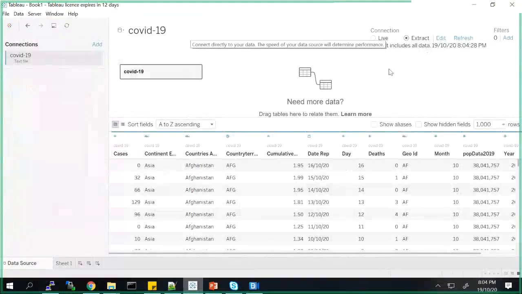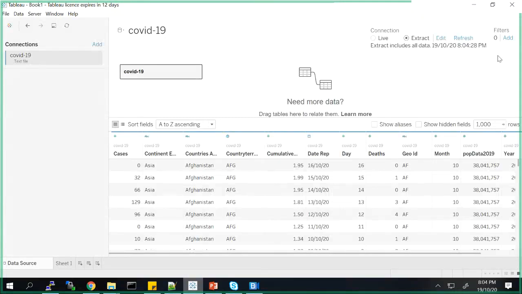Not a live connection. Now you see something called filters over here. This filter is for us to restrict the data from the beginning itself. Let's say this is the COVID-19 data and I'm not interested in all the countries, I'm only interested in India.